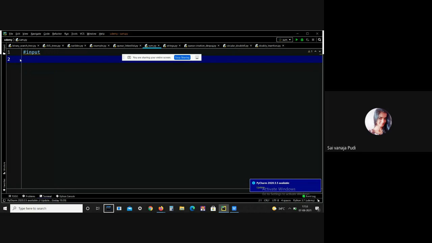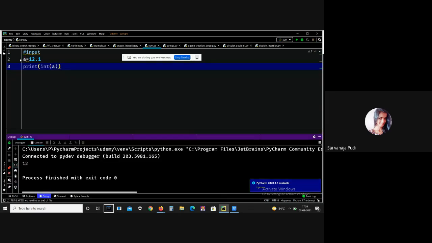Here I just want to convert this 12.11 into an integer. See, 12.11 is a float value. It is successfully converted into an integer value, that is 12. Okay, this is what the int function means. You can even convert strings into integer values also.